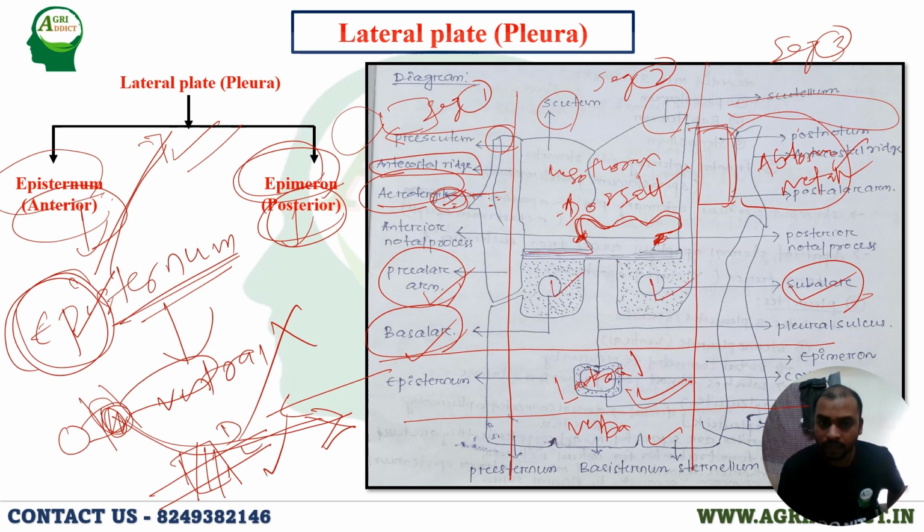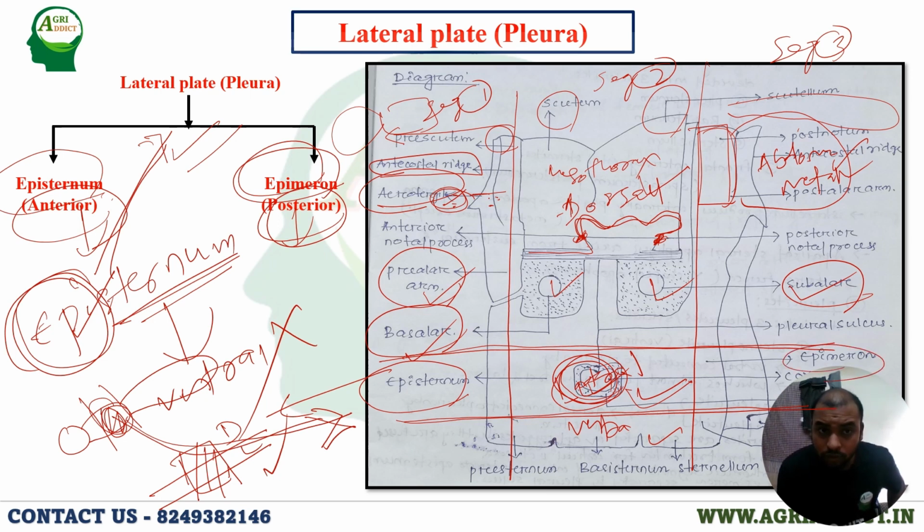Then another thing is the lateral part. I have told you that from the lateral part of the thorax, different types of appendages arise. One is the leg, another is the wings. For the leg attachment, here is the coxa and the trochanter. For the leg, this is the trochanter. Then this is called the episternum and this is the epimeron.